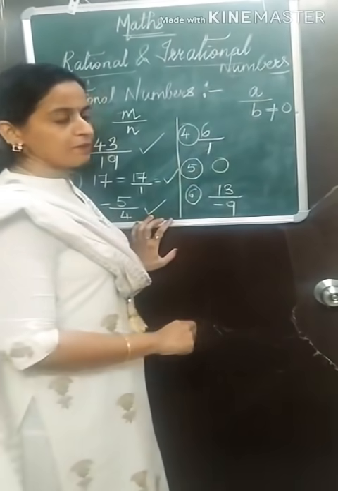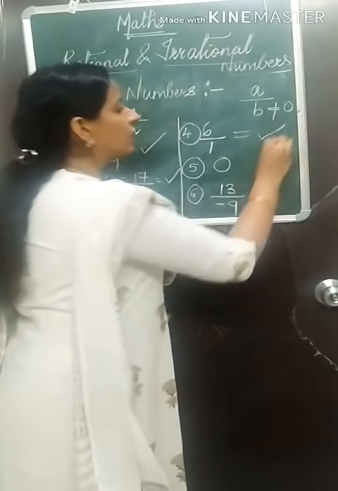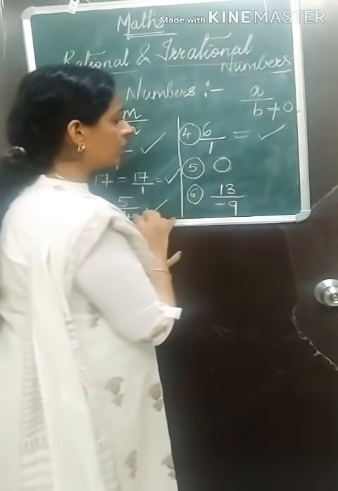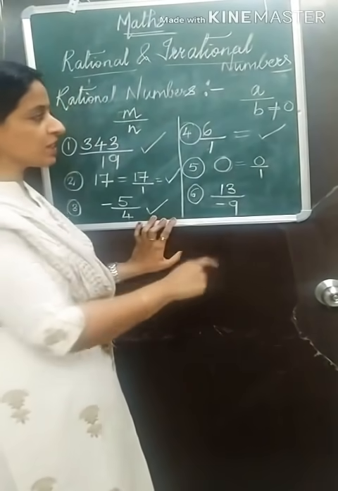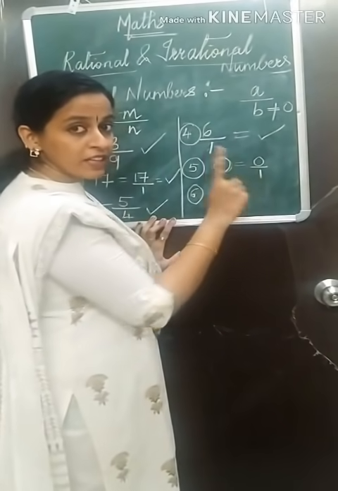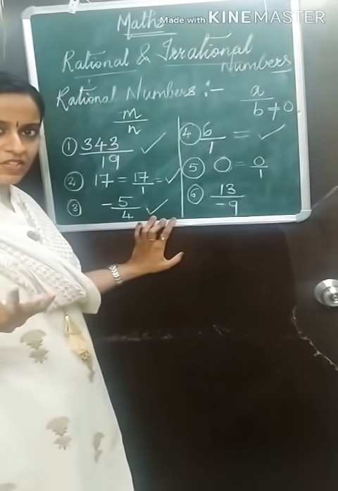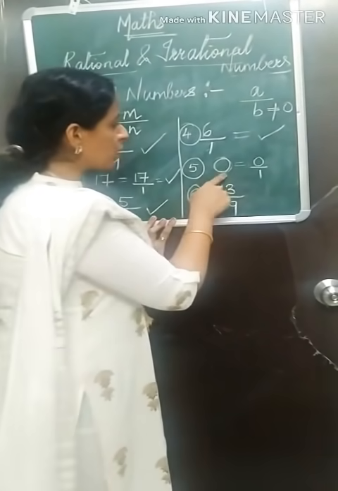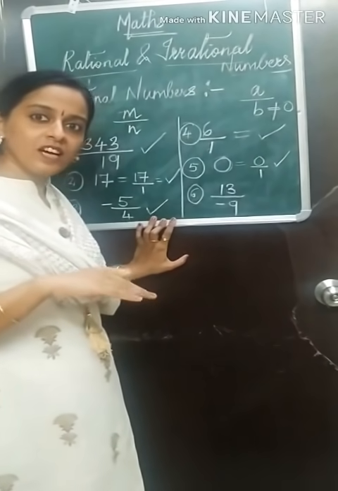Now fourth example. I have written 6 upon 1. 6 is integer. 1 is integer. So this is also a rational number. Next, 0. Only 0 means it is 0 upon 1. What is the condition? In denominator there should be no 0. In the numerator there can be 0. 0 is integer. Fine, no? And in the denominator we have 1. So 0 is a rational number. Read it. 0 is a rational number.